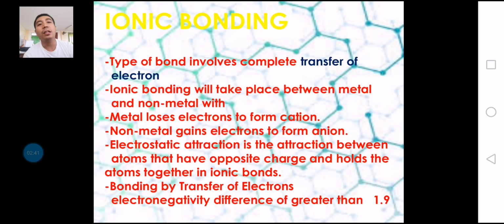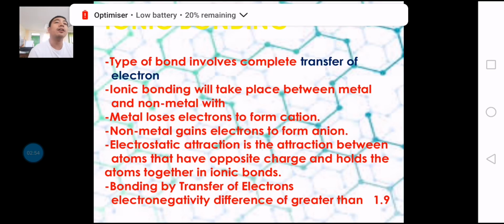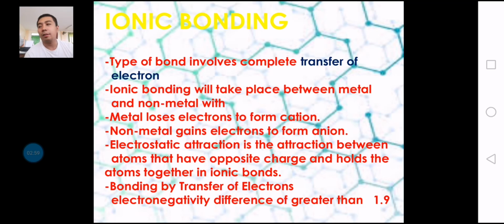So metal loses electrons to form cations. When we say cation, these are ions that are positively charged. Non-metal gains electrons to form an anion. An anion is a negative ion. The electrostatic attraction is the attraction between atoms that have opposite charges and holds the atoms together in ionic bonds. So again, bonding by transfer of electrons is ionic bonding, and it usually occurs from metal to non-metals.